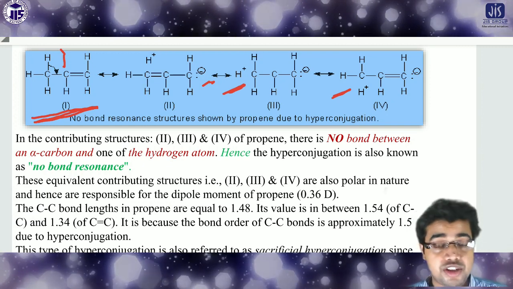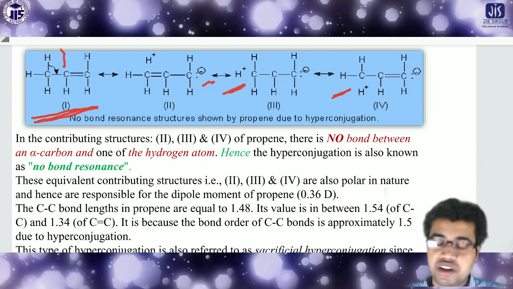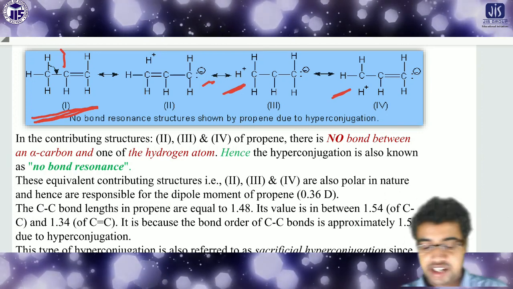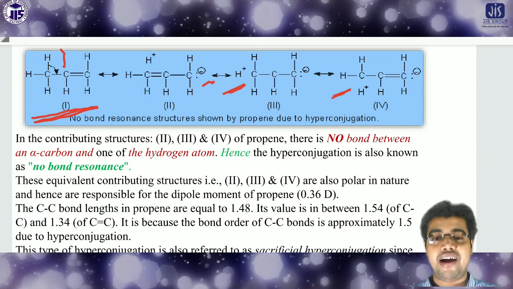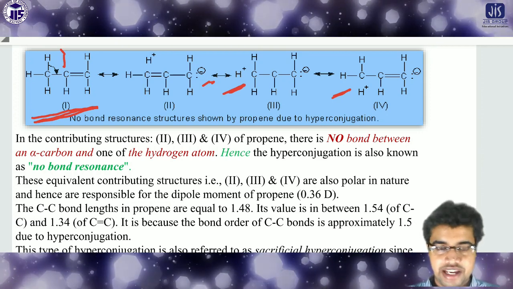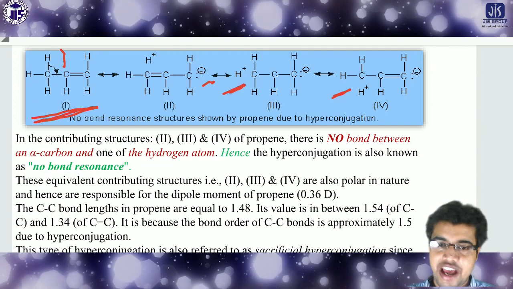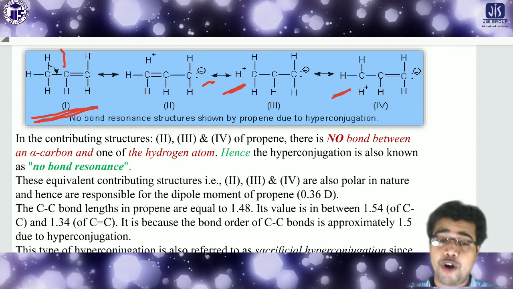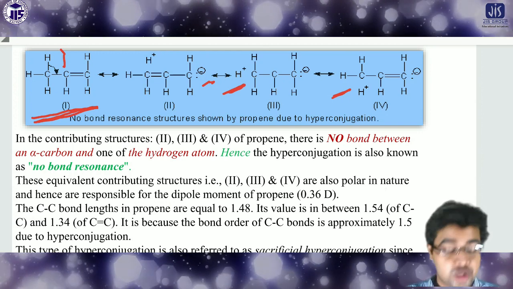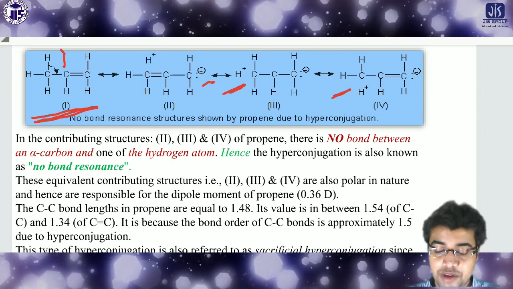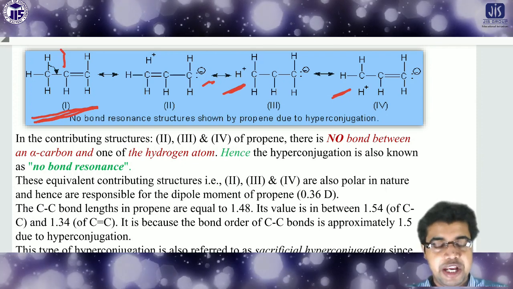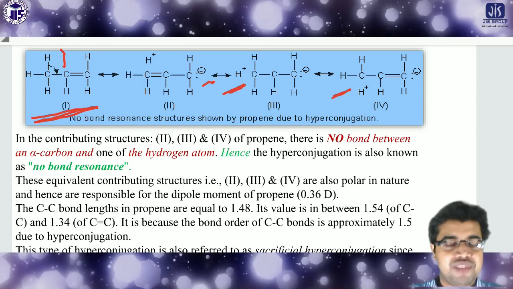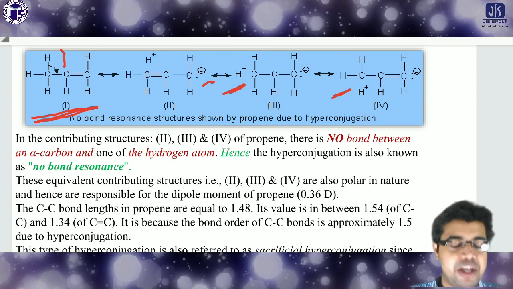So that means if it is CH3, 3 hyperconjugating structures will be possible, one for each and every hydrogen. That means how many hydrogens are attached with the alpha carbon? That number of structures will be possible for the hyperconjugation. And the more structures are produced, the more the compound is stabilized.